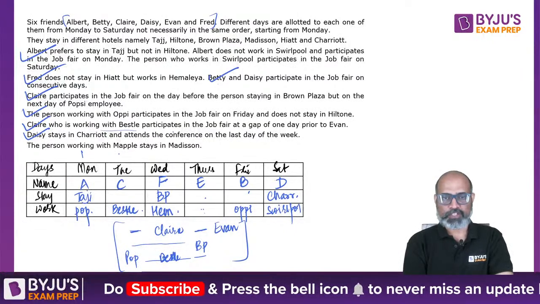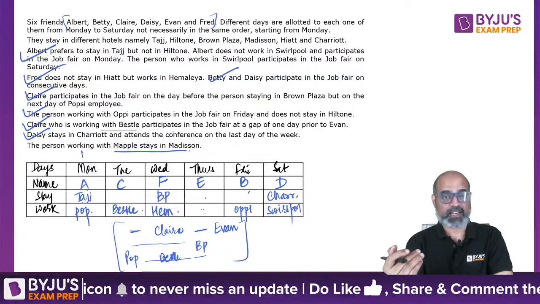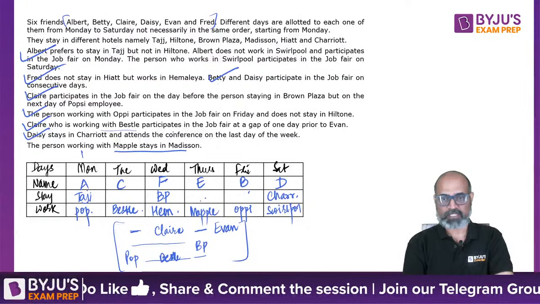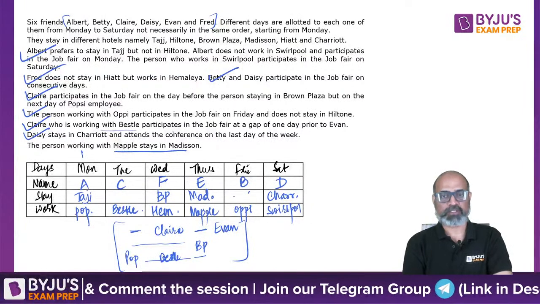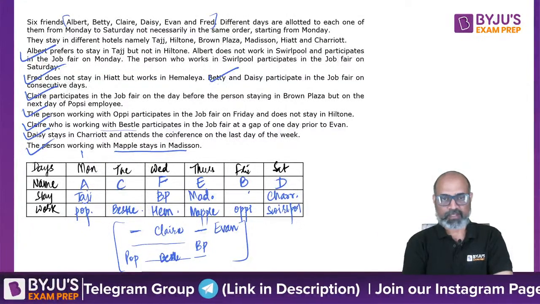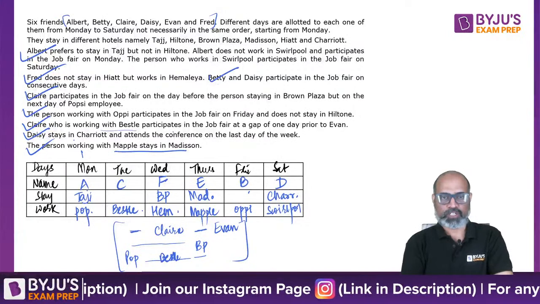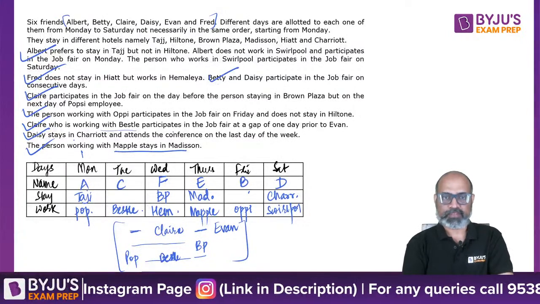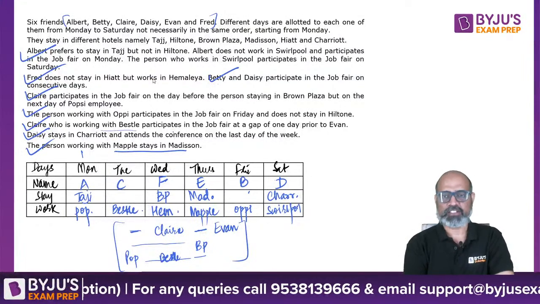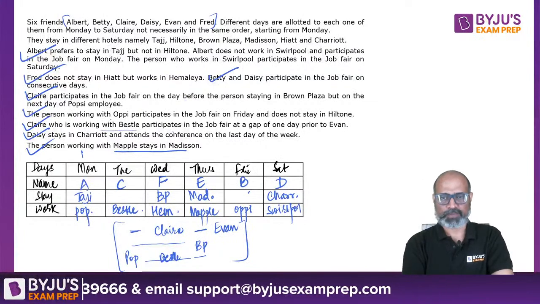And we are left with one sequence where it says Maple stays in Madison and working with Maple. So Maple working is this place and Madison stay is going to be this, because that's the only column that we are left with. Okay. Do we know anything about what is the stay of Claire? Okay, we knew something about, no, Fred does not stay in Hayat. Oh, that we already knew.